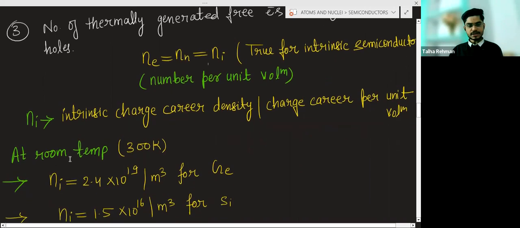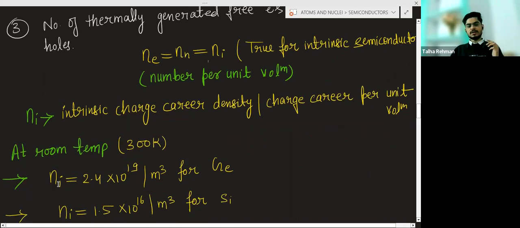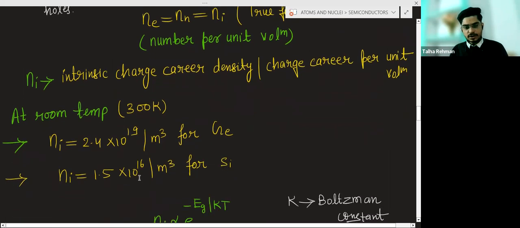Now at room temperature, it is found that the intrinsic charge carriers in a pure semiconductor number 2.4 into 10 to the power 19 per meter cube for germanium. In 1 meter cube, there are 2.4 into 10 to the power 19 charge carriers. For silicon, the number is 1.5 into 10 to the power 16 per meter cube.